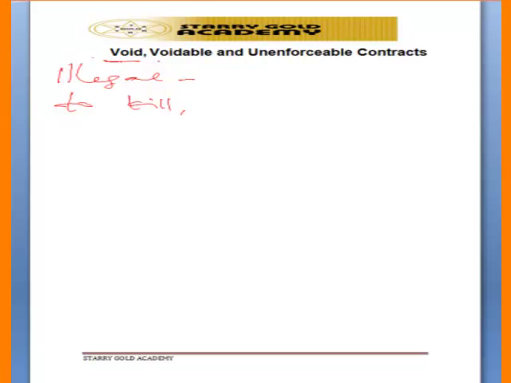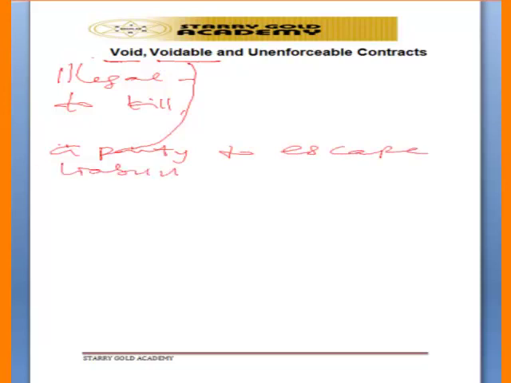Then voidable contract is a contract that parties can escape liability under. Take for example, if someone enters into a contract with an infant.